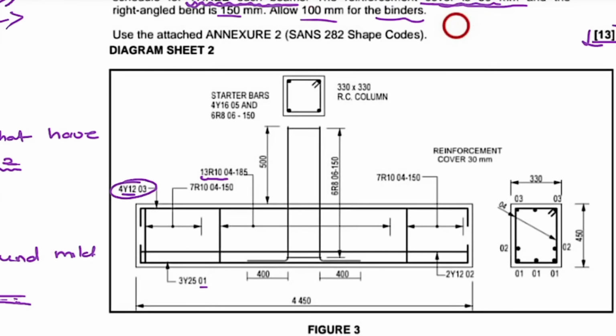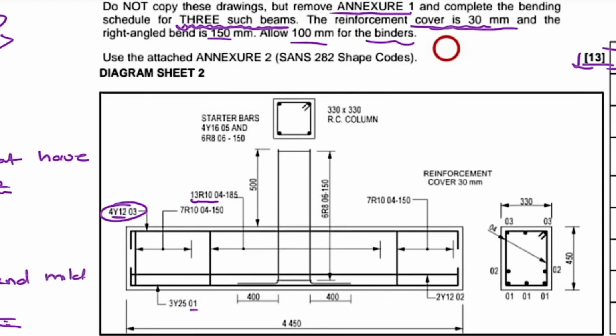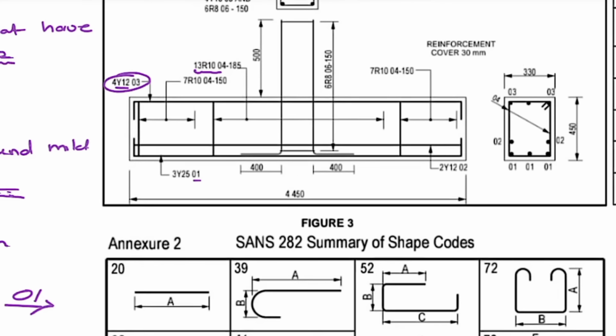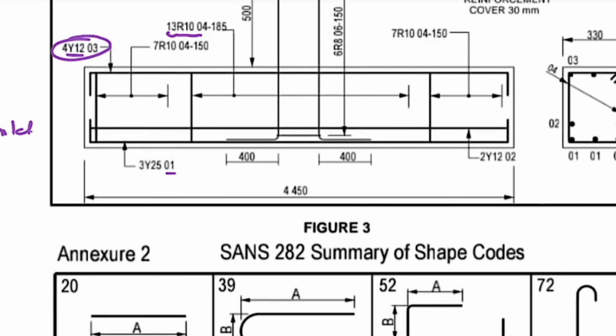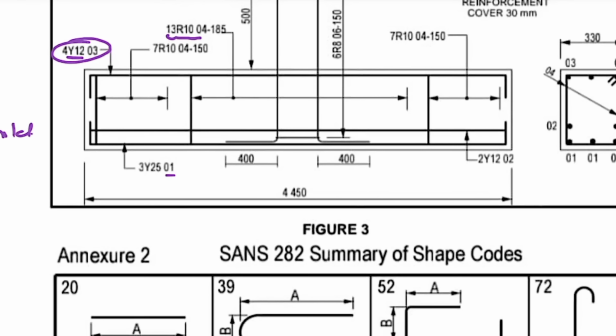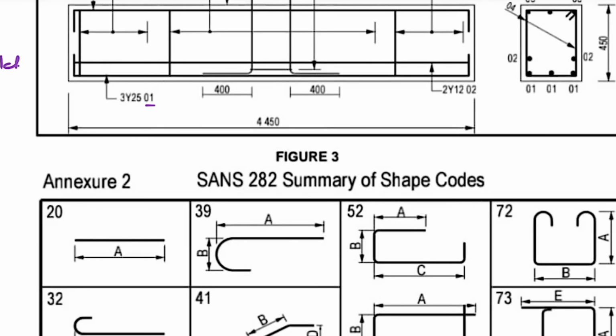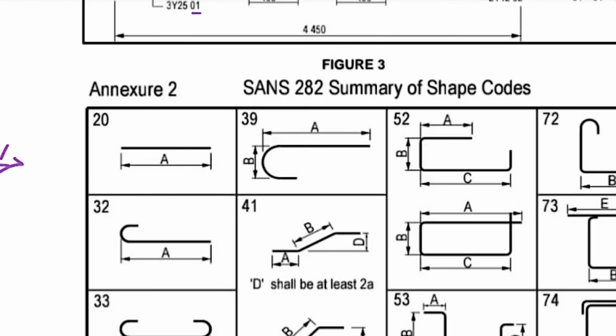My intention is not to answer this question as yet. It is just to inform you guys on what is happening. Now moving on, what we'll need to see now is that we are given the summary of the shape chords. So this is going to help us to find out, this is what we call the shape chord. Okay, this is what we call the shape chord.